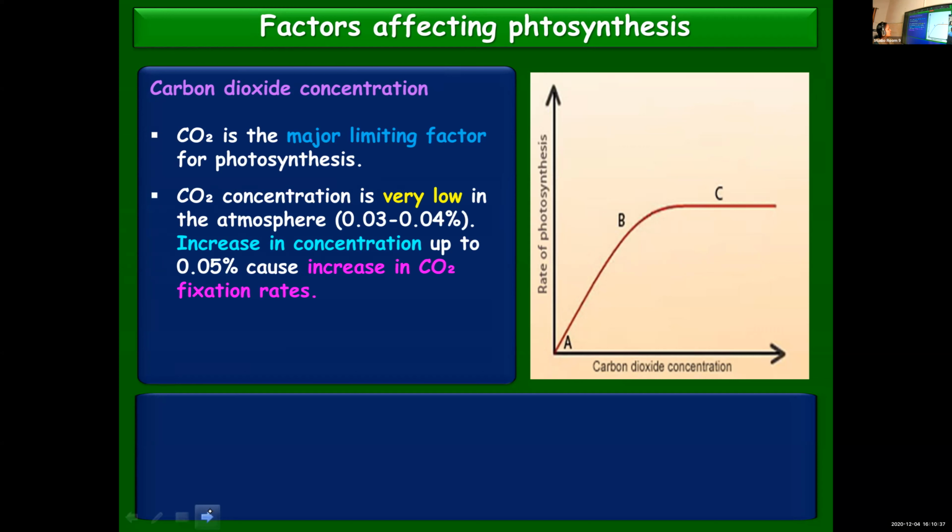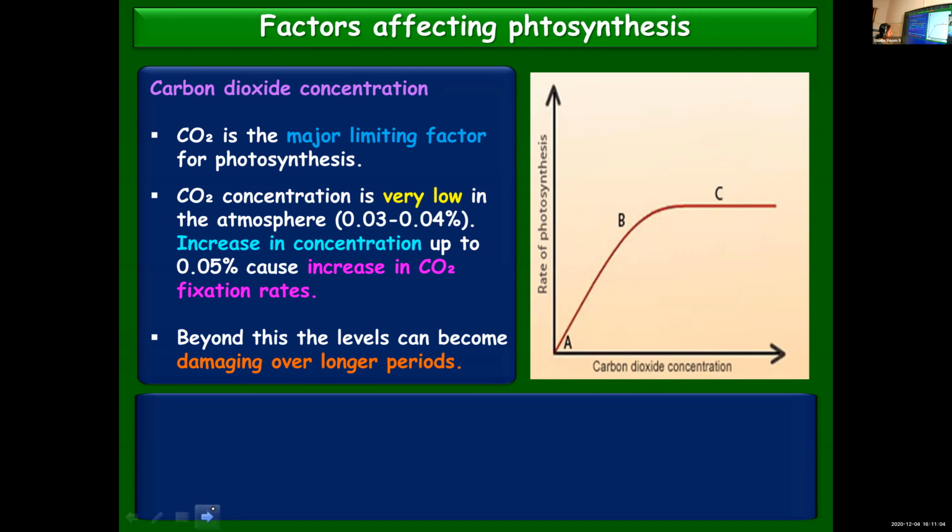Carbon dioxide concentration is very low in the atmosphere, 0.03 to 0.04%. And if it is increased up to 0.05, it can even increase the rate of photosynthesis, like carbon dioxide fixation. Photosynthesis is the process by which carbon dioxide is fixed to form food or sugar. Increase in carbon dioxide fixation rates. But beyond that, it can be damaging.